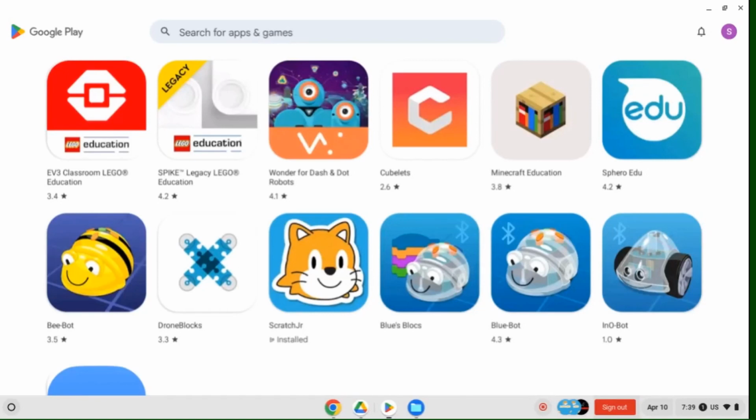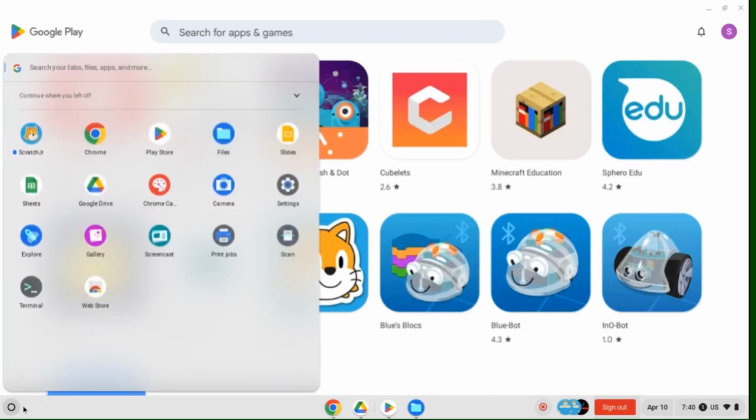Let's take a look at how to add the ScratchJr app to your student's Chromebook. Students will need to access the Google Play Store. If students need help navigating to this, they can use this button that looks like a colorful arrow. If that's not appearing at the bottom of their Chromebook, they can click on this launcher with the circle icon. Then they can click on the Play Store icon.